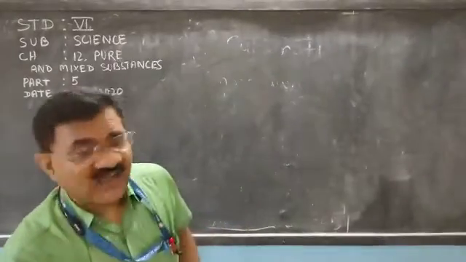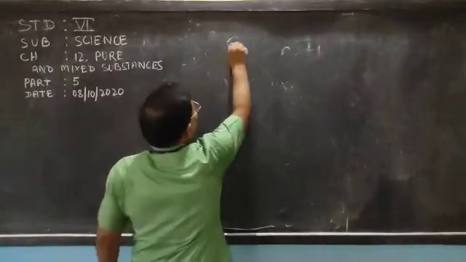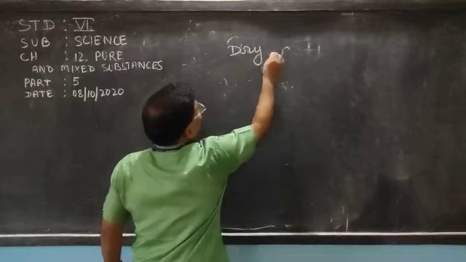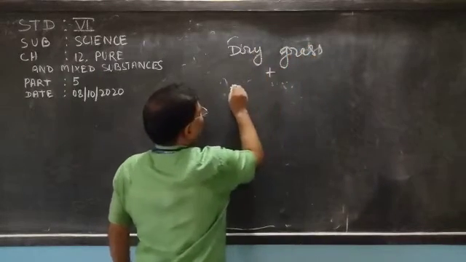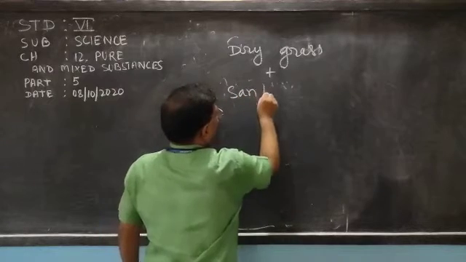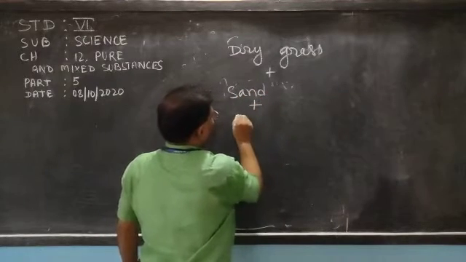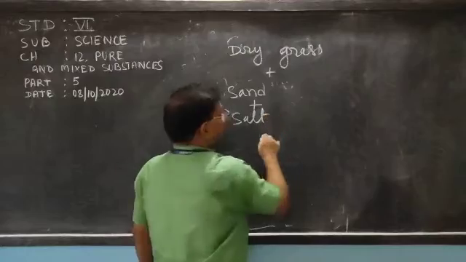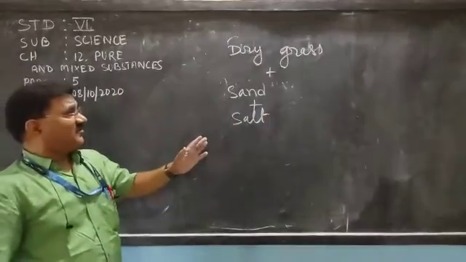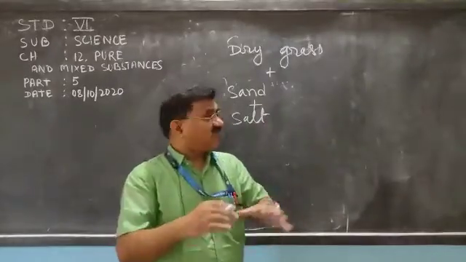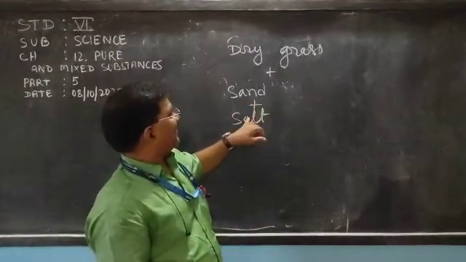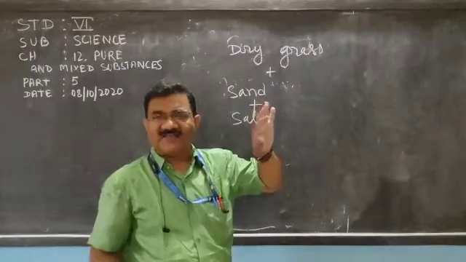There is a mixture, and the mixture contains dry grass, plus sand and plus salt. See here how many methods will be used. We are asked to separate the mixture of sand, salt and dry grass.